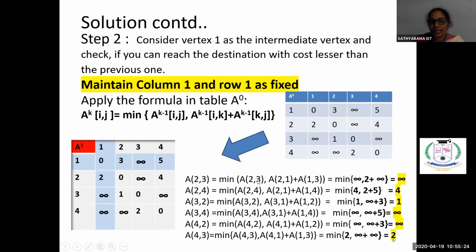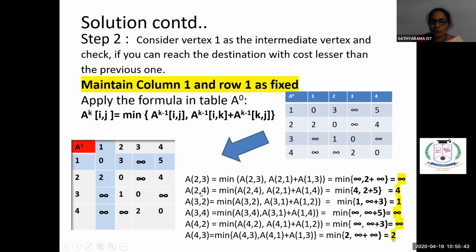See, so 2, 3, what is the value here? 2, 3 is infinity, or from 2, 1 also we can reach. 2, 1 is 2 plus 1, 3 is infinity. So minimum among this is infinity. So that's why we have put 2, 3 as infinity here.